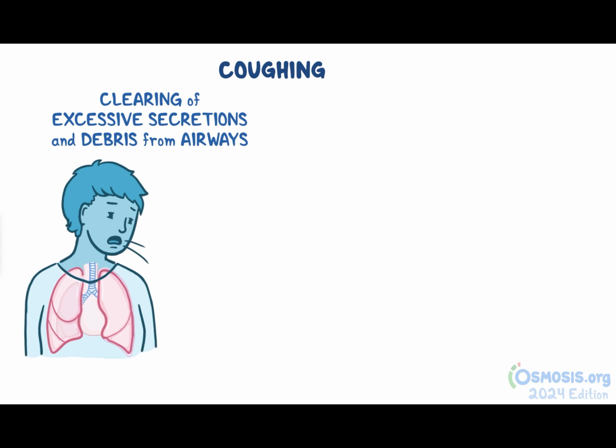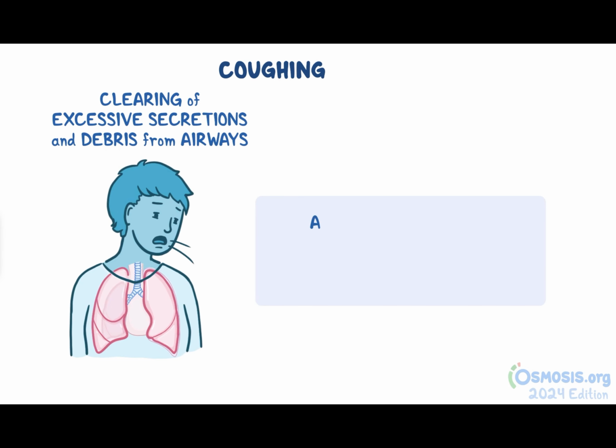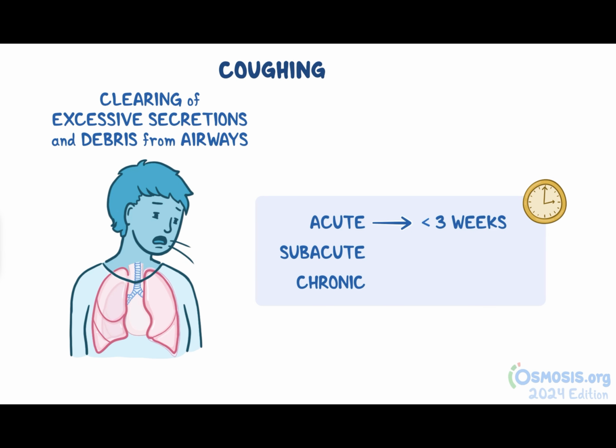Coughing is a protective physiologic response that facilitates the clearing of secretions and debris from the airways of the lungs. The distinction between acute, subacute, and chronic cough is based on duration. An acute cough lasts less than 3 weeks, while a subacute cough lasts for 3 to 8 weeks, and a chronic cough lasts more than 8 weeks.